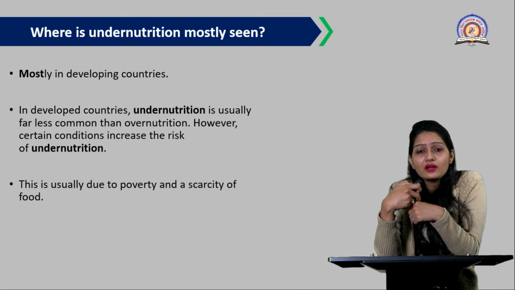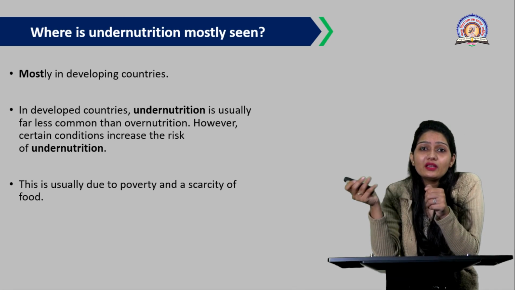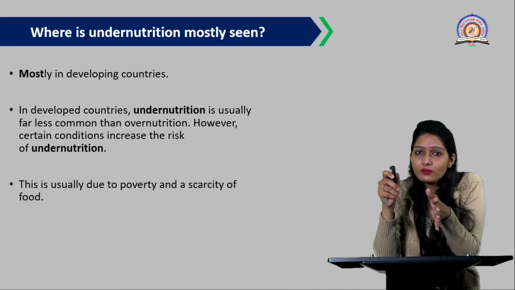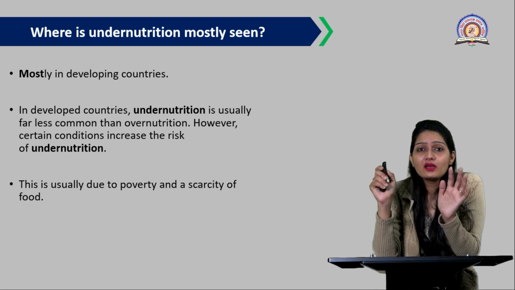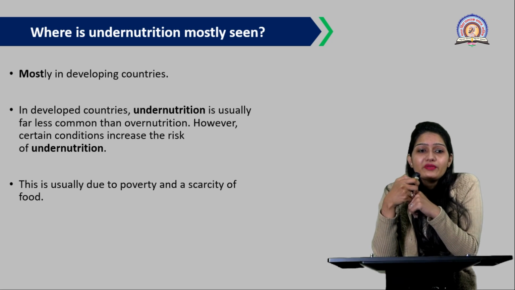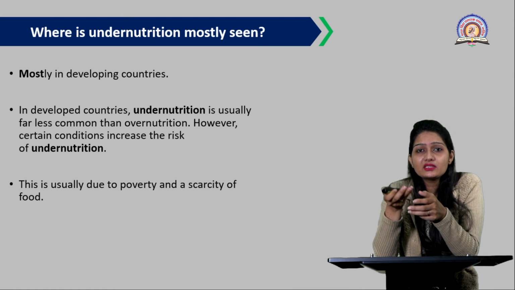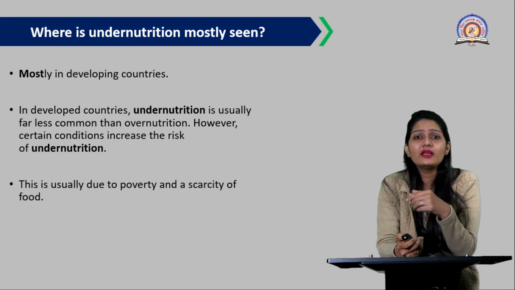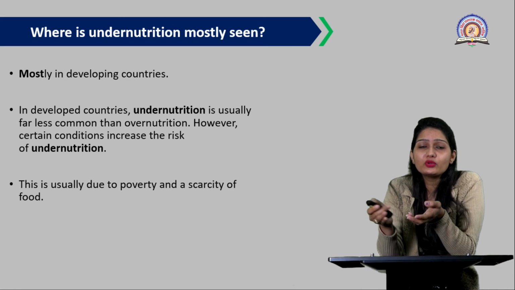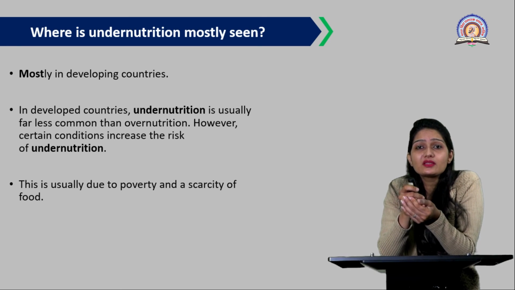Then in developed countries, undernutrition is usually far less common than overnutrition, because overnutrition is observed due to excess intake of food, the resting position and work from home, as we have discussed. Right? However, certain conditions increase the risk of undernutrition also, like insufficient intake of food, insufficient intake of protein and energy, due to less breastfeeding also, and some disease conditions that may also lead to undernutrition.